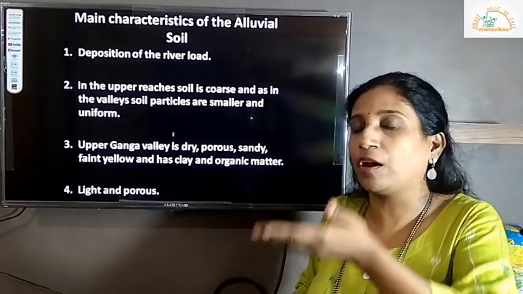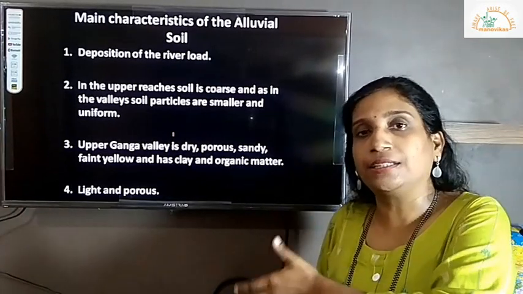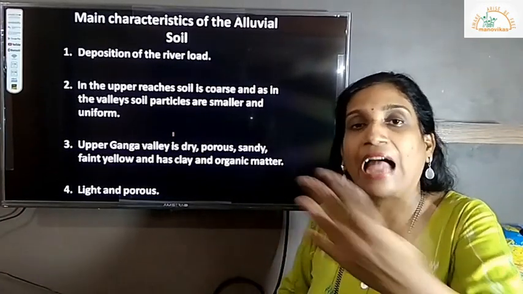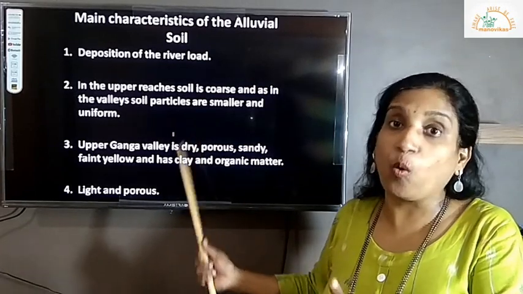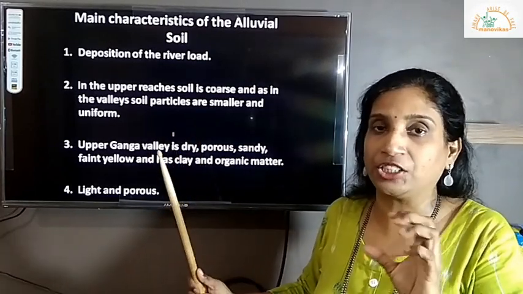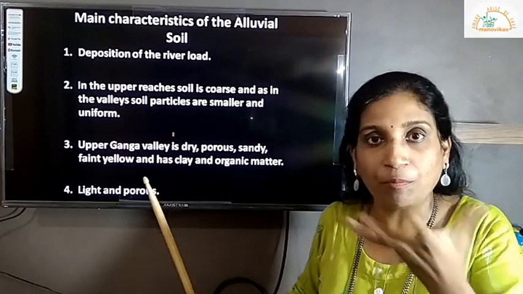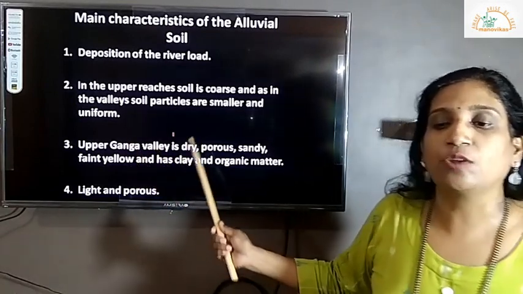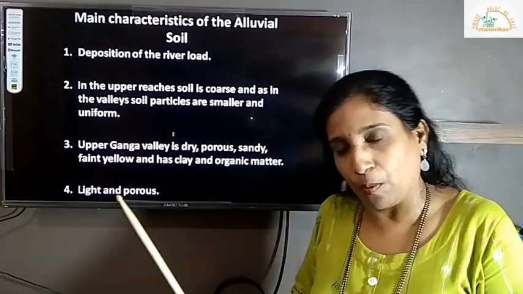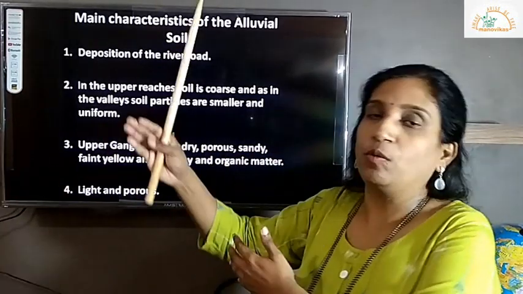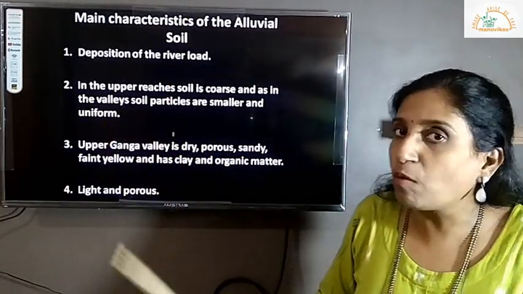As it is transported along the second and third stages, it becomes finer and finer. That's why we say it is coarse: each sediment or each grain is of bigger size. In valleys, soil particles are smaller and uniform. As you come down along the lower course of the river, it becomes still smaller.